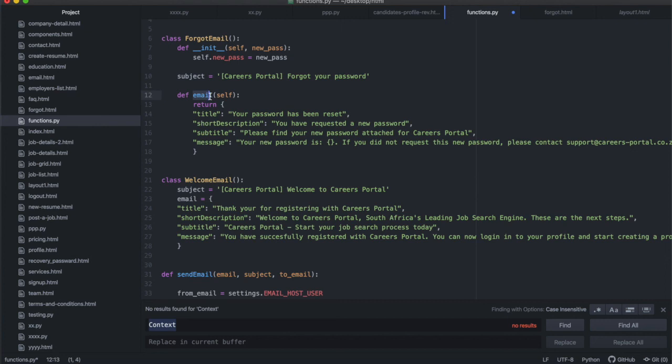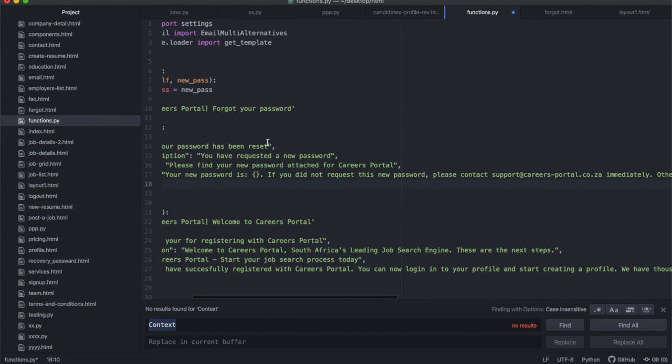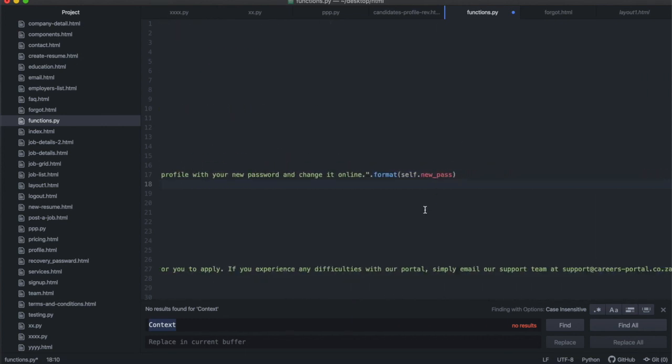All right, that email object that has the title, the short description, the subtitle, the message. This is everything that goes inside of your email HTML. Remember that mail HTML object, or Python dict object, that has the title, the description, the subtitle, whatever. I've defined it in this way. Okay, I've defined it as a function inside of the class because I want to be able to enter the new password over there. All right.